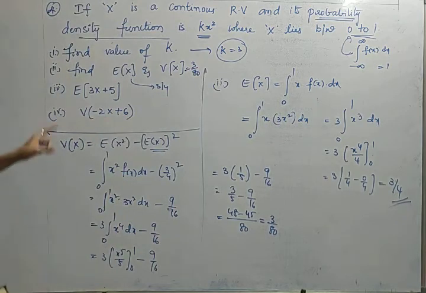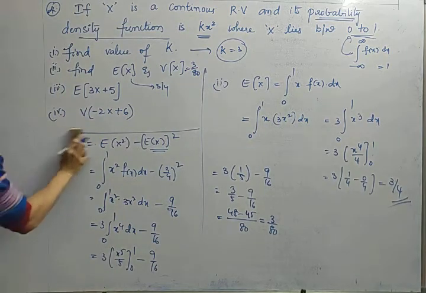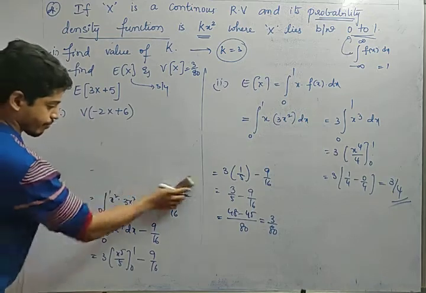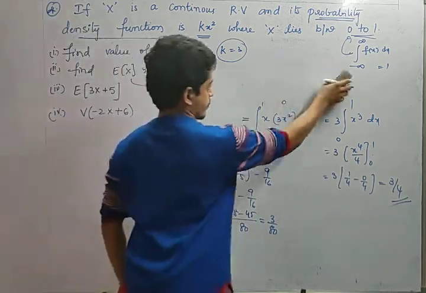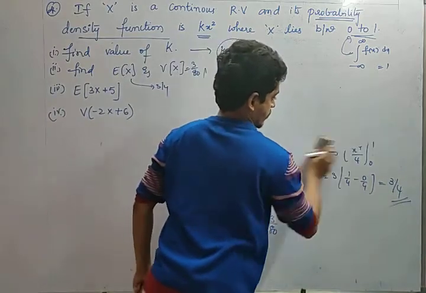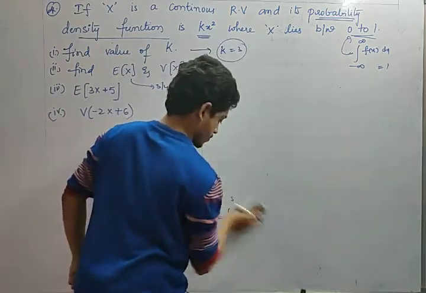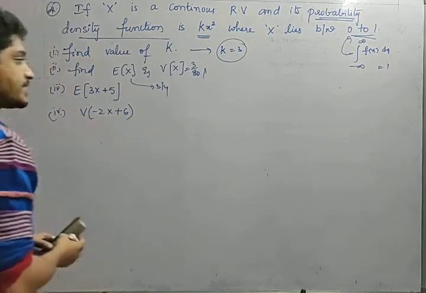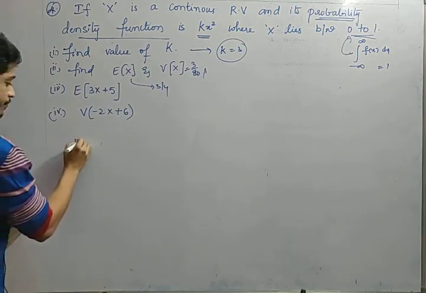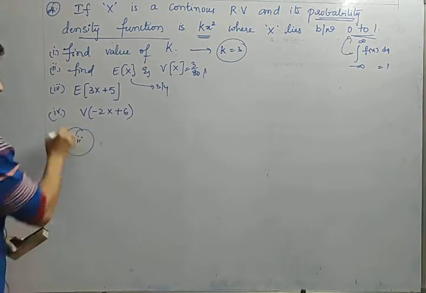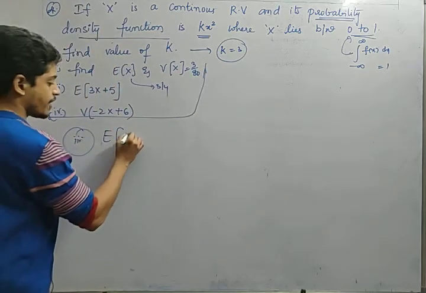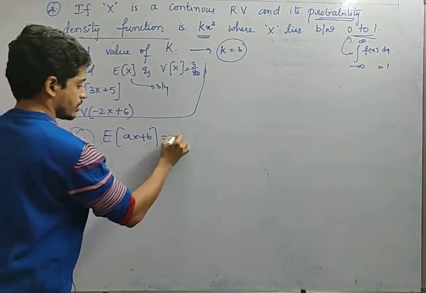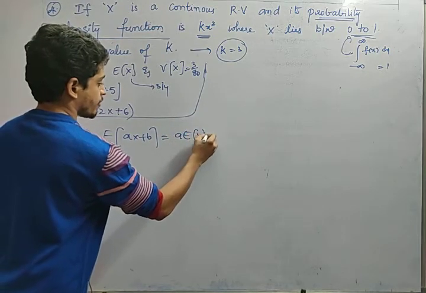Now let us calculate expectation of 3x plus 5. See, friends, carefully. So far we have discussed the properties. In the properties, what we have learned, expectation of ax plus b is equal to a into expectation of x plus b.